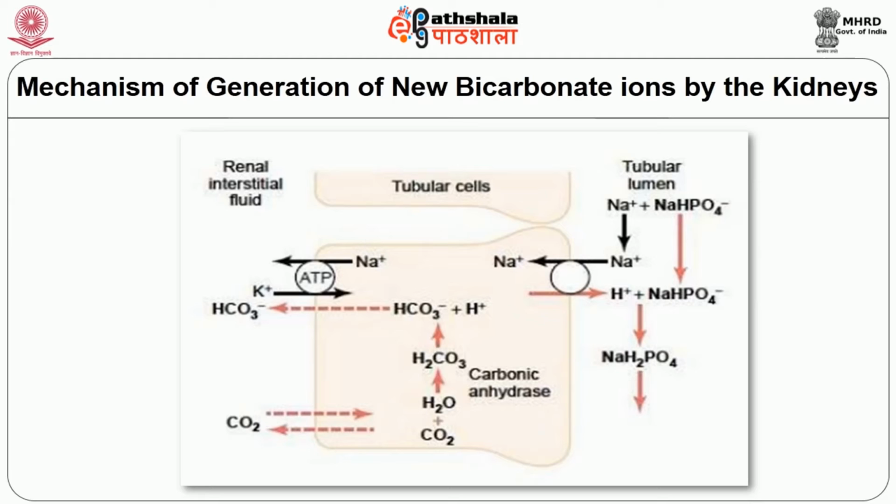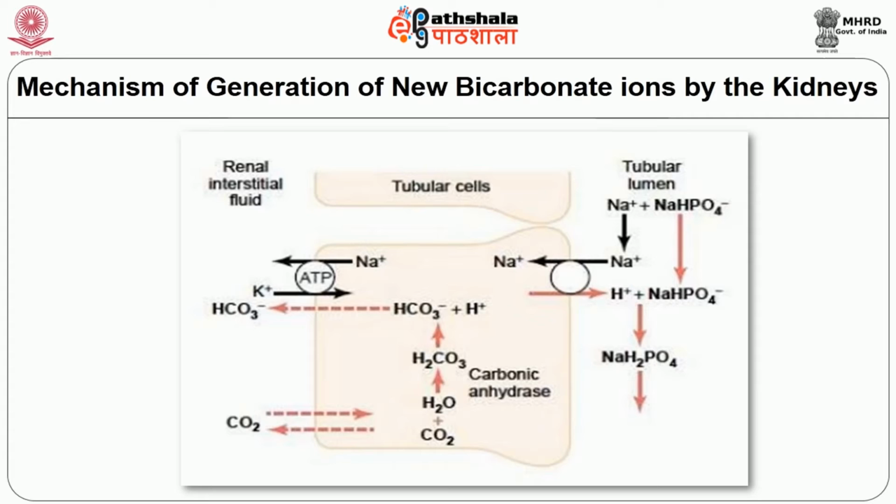Because it becomes concentrated in the tubular fluid and because it is poorly absorbed. Now the pK of this system is about 6.8, which is close to the pH of the blood. Once all the bicarbonate has been reabsorbed, excess hydrogen ion will combine with hydrogen phosphate to form dihydrogen phosphate and is excreted as sodium dihydrogen phosphate. The process of hydrogen ion secretion is the same as described previously.